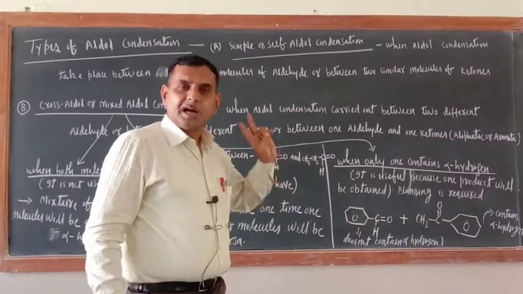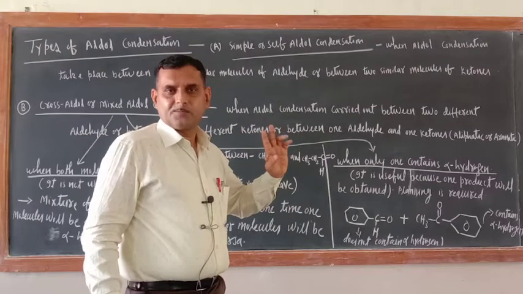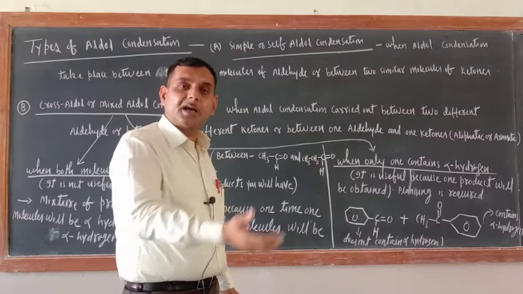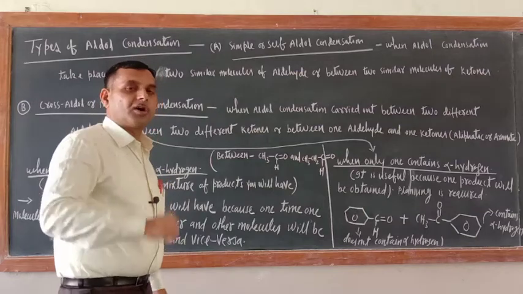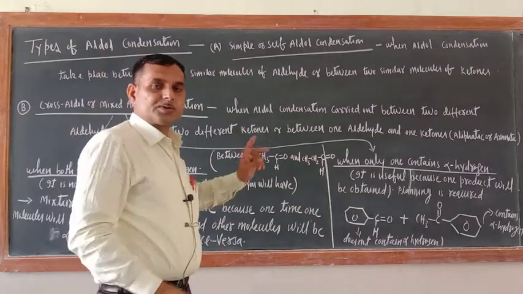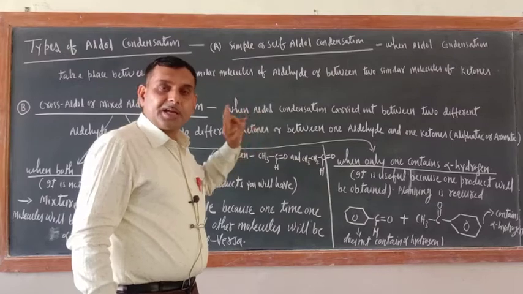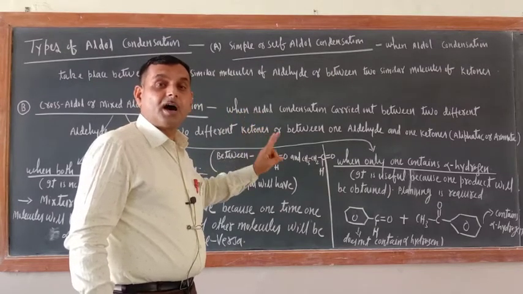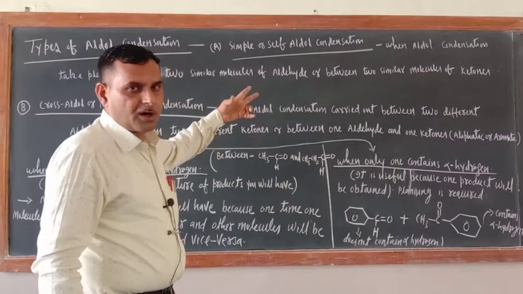Always remember, aldol condensation will be carried out between two molecules only, because one has to supply the alpha hydrogen and another has to receive it, then only aldol condensation would be there. So simple or self aldol condensation means it is carried out between two similar kinds of aldehyde or two similar kinds of ketone.